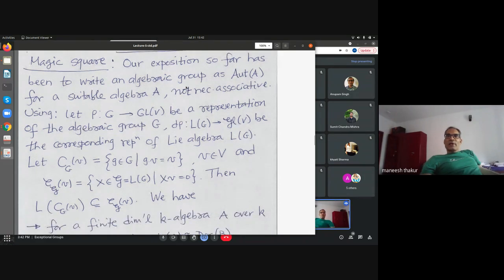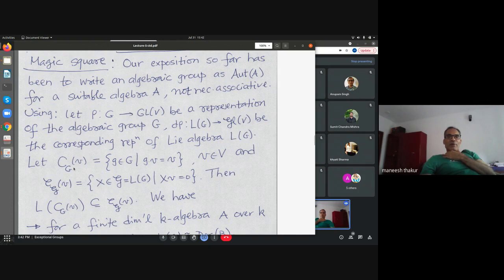So far we have been trying to write down algebraic groups as automorphisms of some finite-dimensional non-associative algebra. Now let's look at this a little bit differently, as an exercise. Suppose I have a representation of an algebraic group. Then if you differentiate it, you get a representation of the Lie algebra on the same vector space, which just means this is a Lie algebra homomorphism, right?